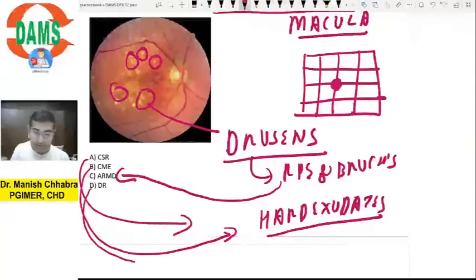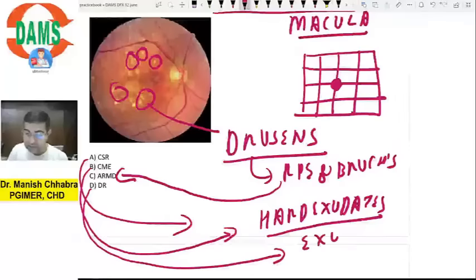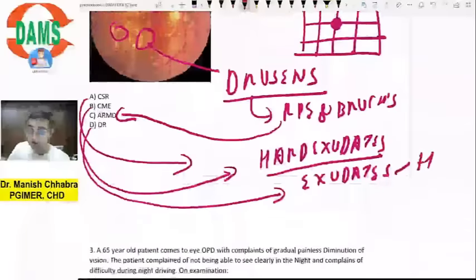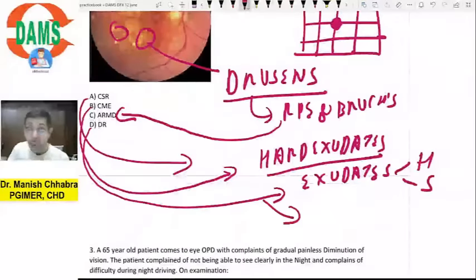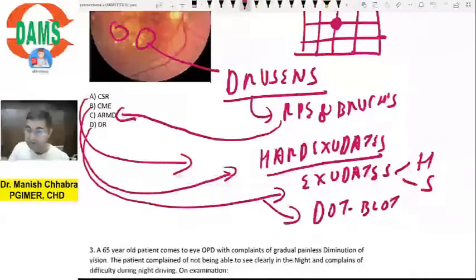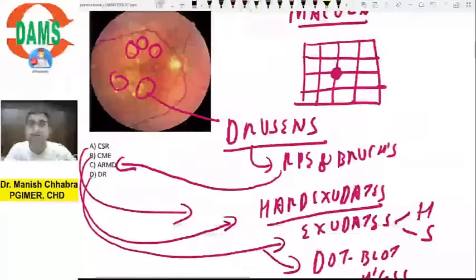And what about diabetic retinopathy? Of course, in diabetic retinopathy you will see exudates which can be hard, which can be soft. H means hard, S means soft, and also there can be dot blot hemorrhages. Why am I ruling out diabetic retinopathy here?